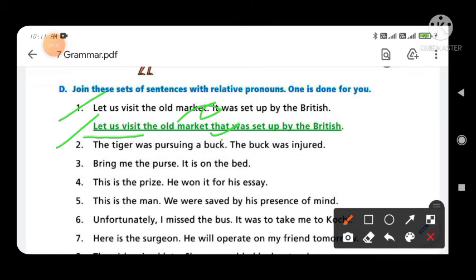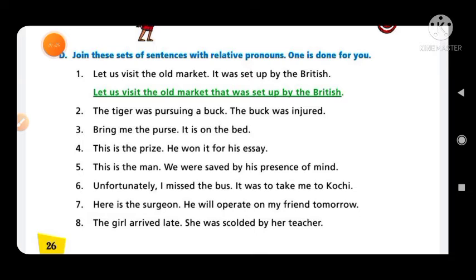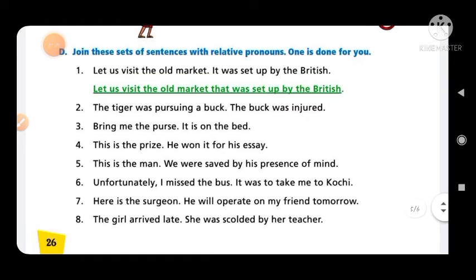Second is, "The tiger was pursuing a buck. The buck was injured." So you have to write down here, "The tiger was pursuing a buck," and remove the full stop and the words the buck.